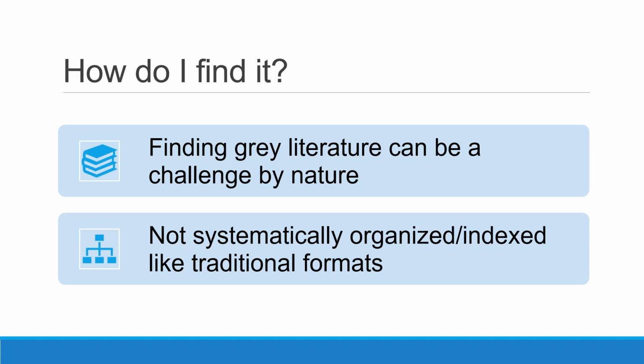Finding gray literature can be challenging because of its very nature. Since it doesn't come from traditional commercial publishers, it's not neatly organized and indexed like journals and books are into catalogs and databases. So, how do we find it?